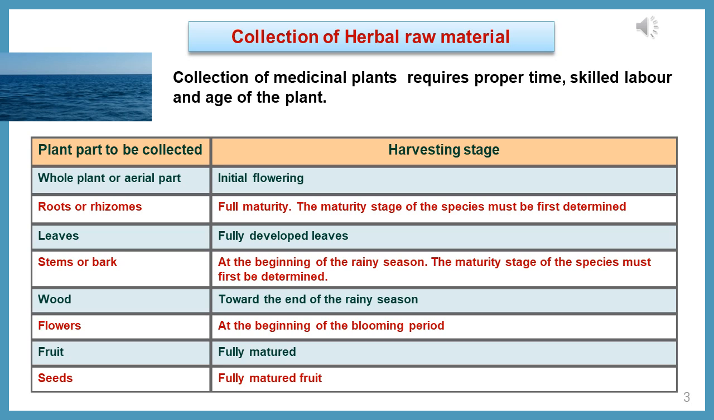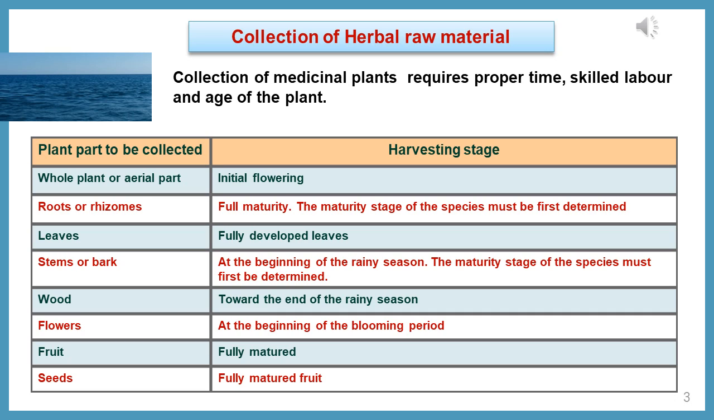First we can see the plant part to be collected. If you are collecting the whole plant or the aerial part of the plant, the harvesting stage is the initial flowering stage. Before the flowering stage you have to collect the whole plant. That is the apt time, the correct harvesting stage.